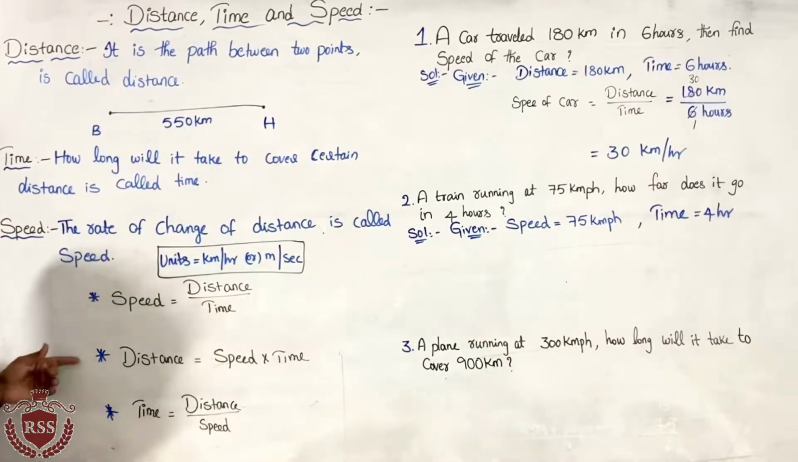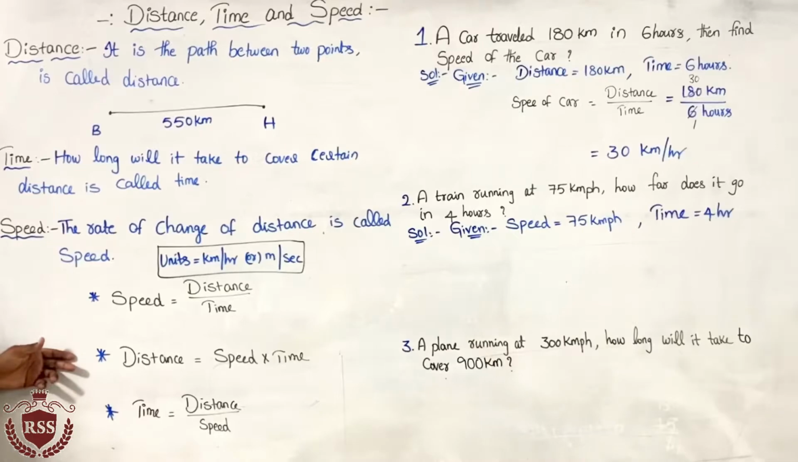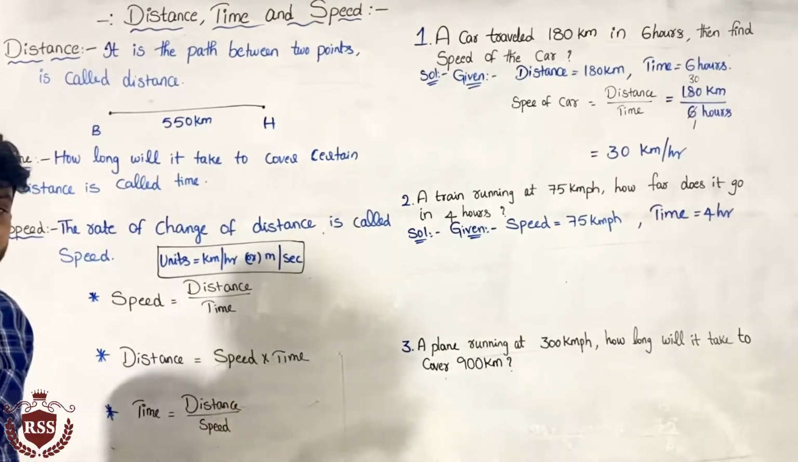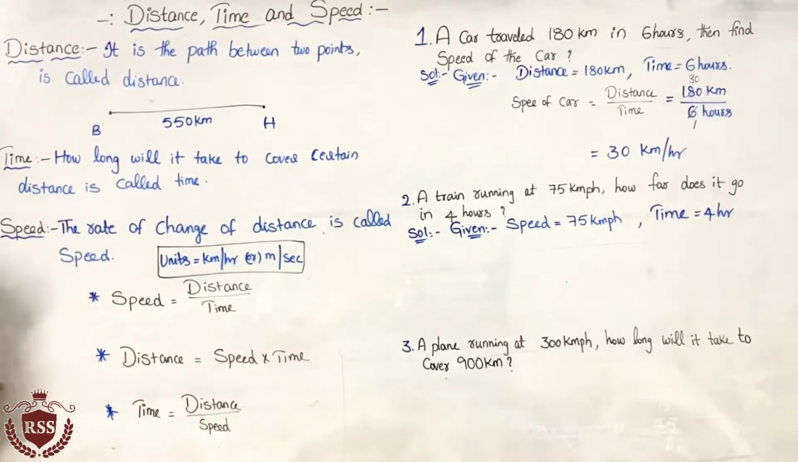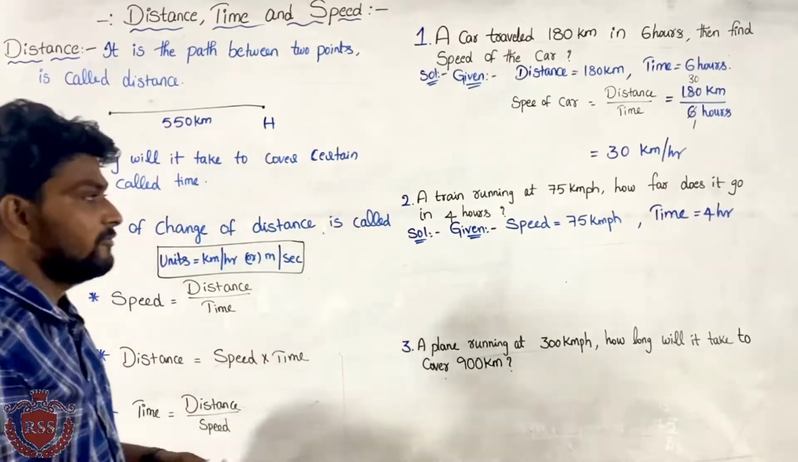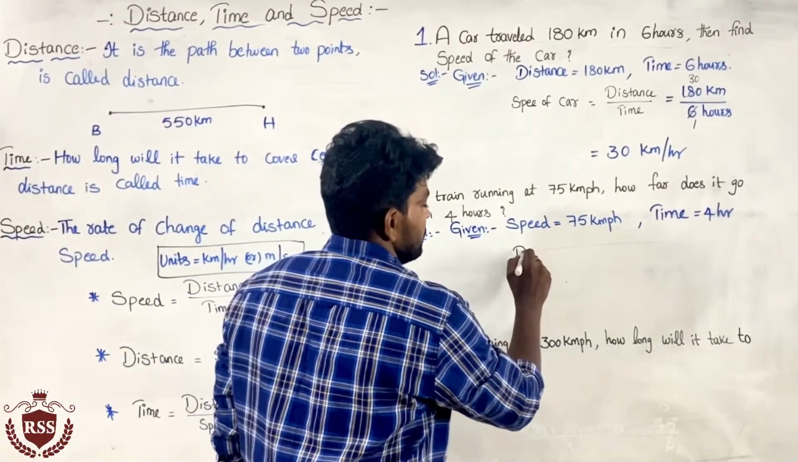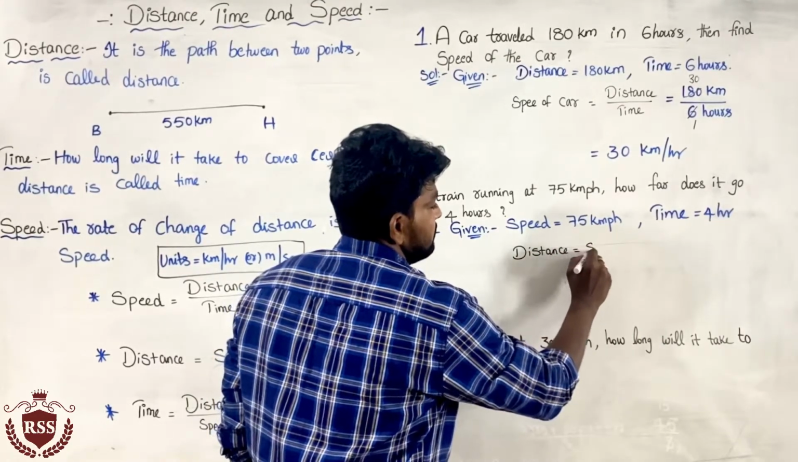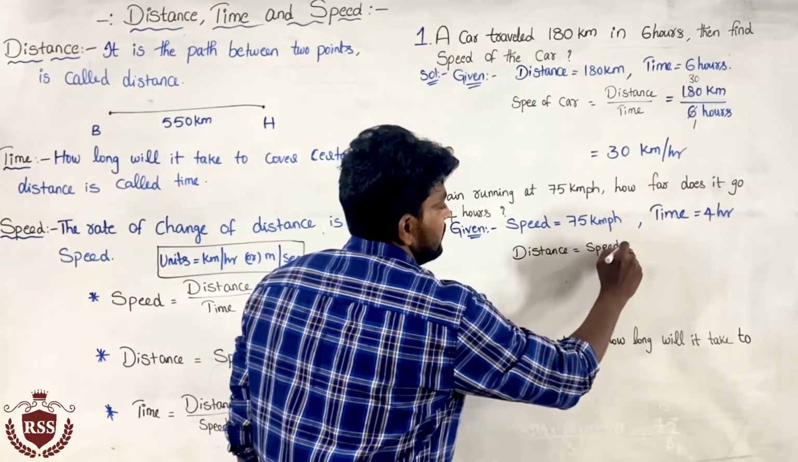Now come to this one. Look here. The distance formula: distance equals speed into time. We need to use this formula, right? Distance equals speed into time. That formula we need to use here, then we can find the distance. So distance equals speed into time.